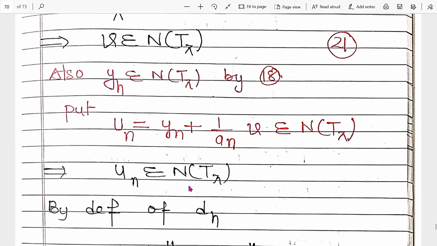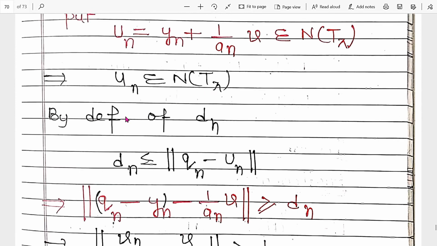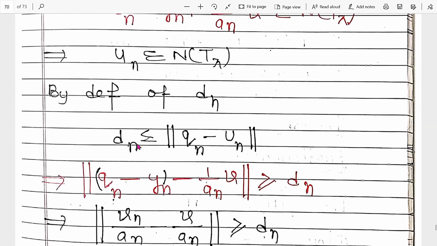The total un belongs to the nullity of T lambda. By definition of the infimum, every member is greater than or equal to d lambda, for every un belonging to the nullity of T lambda.